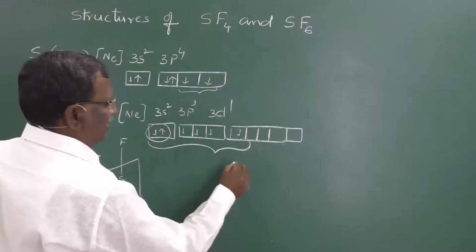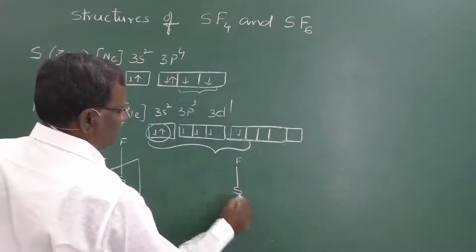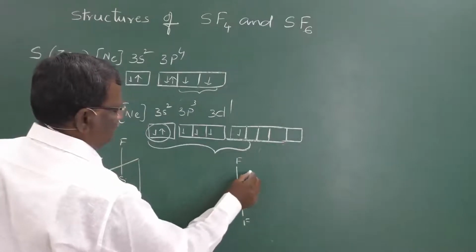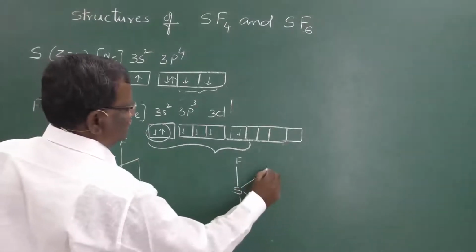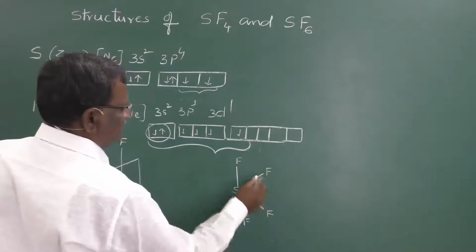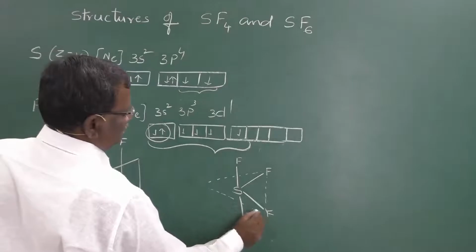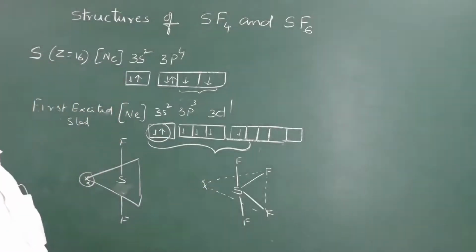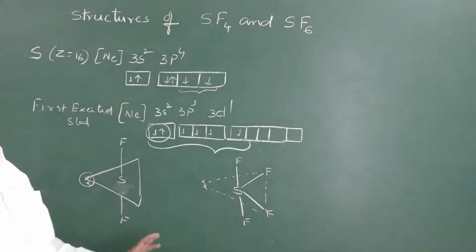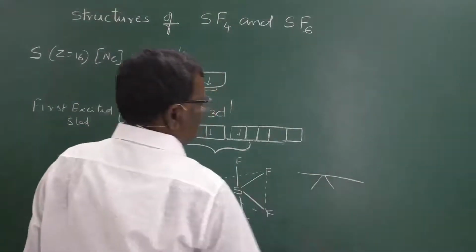One bond will be formed like this on the top and one on the bottom, and the other 2 bonds will be like this. Here we have a pair of electrons in its position. So, this is said to be a distorted trigonal bipyramidal shape, or if you observe it, it is just like a seesaw.